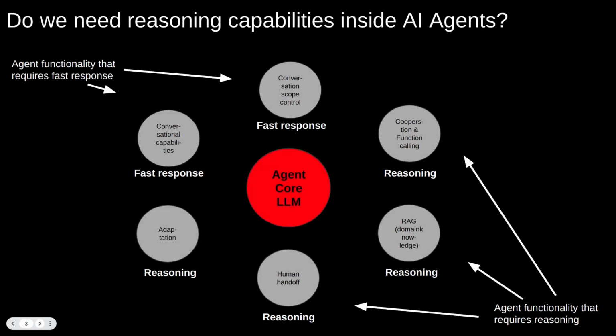While the ability of the agent to converse with customers would be one of the very first tasks that we would focus on implementing, reality is that the agent must manage various other functions to remain effective. Some of them, like controlling conversation scope, need quick responses and can be handled with simple rules and LLM calls. However, others, such as providing accurate domain knowledge, self-correcting in real time, or deciding when to transfer a conversation to a human, demand deeper, more complex reasoning.